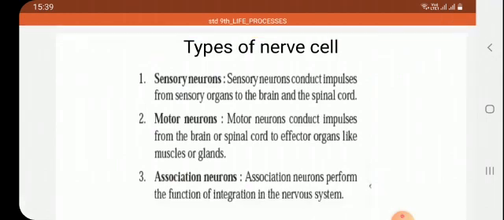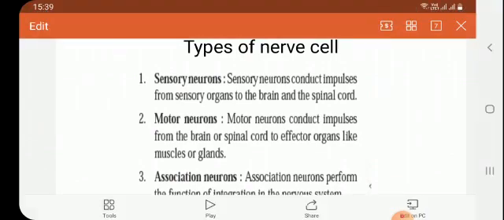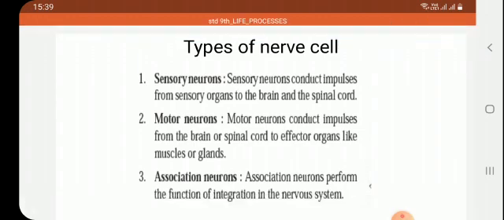When these cells contract or show any movement, at that time we come to know the function of the nerve cell. So thus we can say that the nervous system consists of a well organized network of nerves.